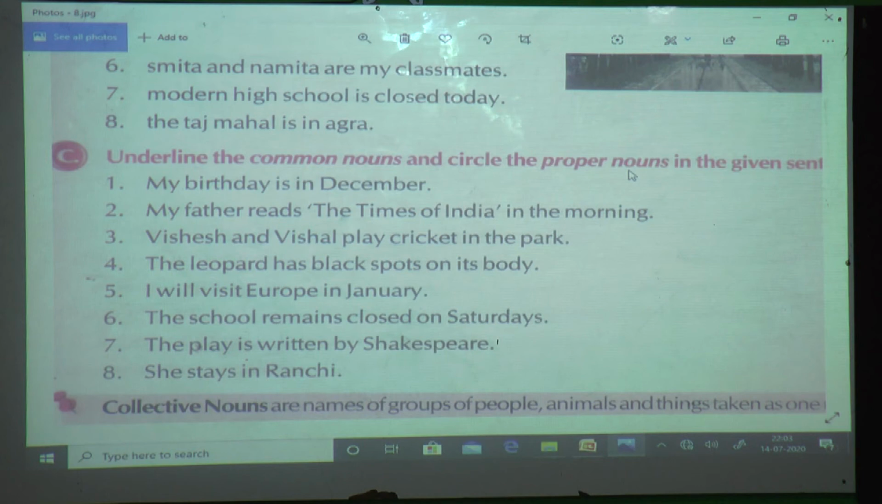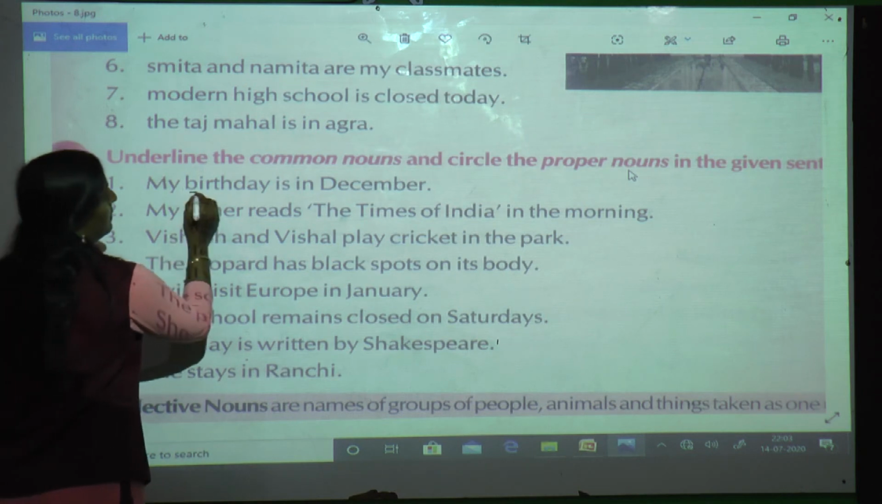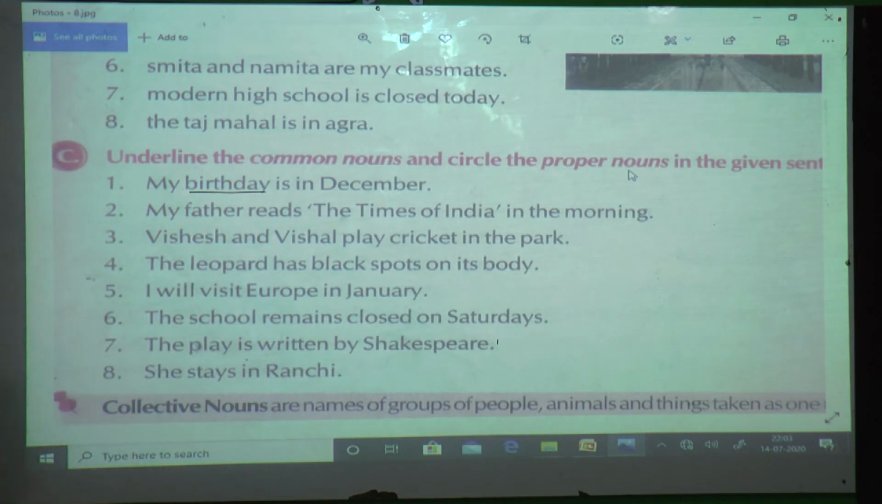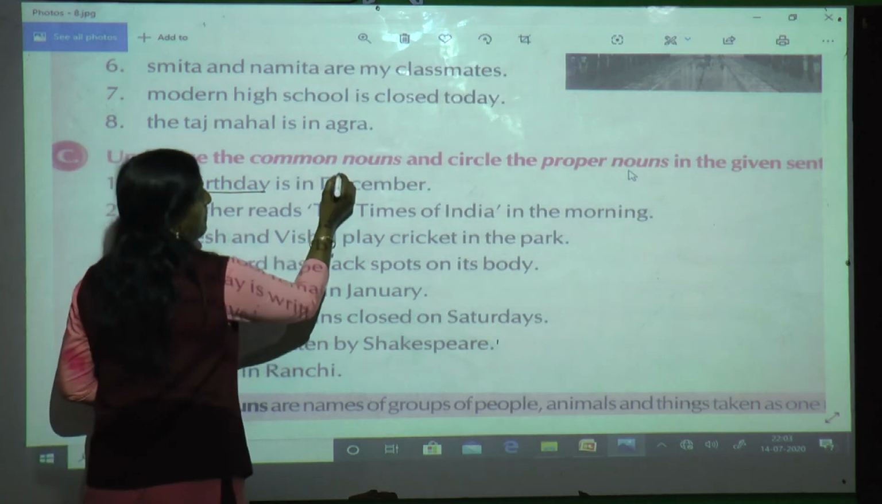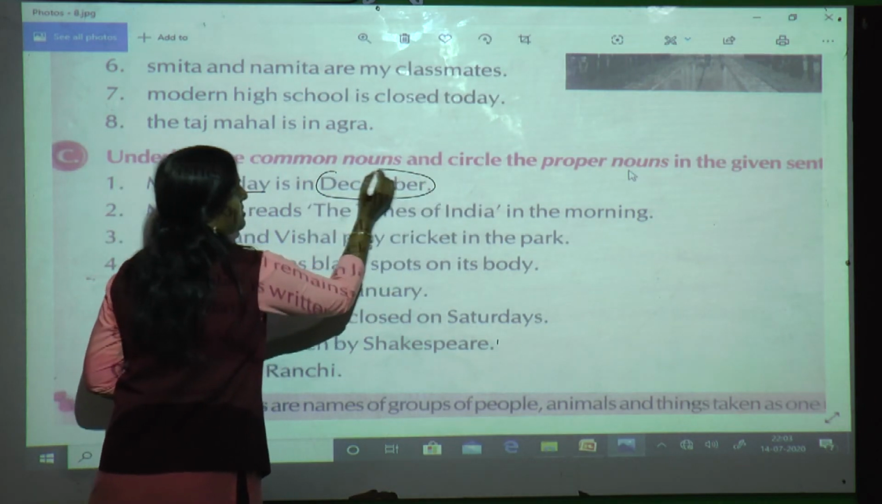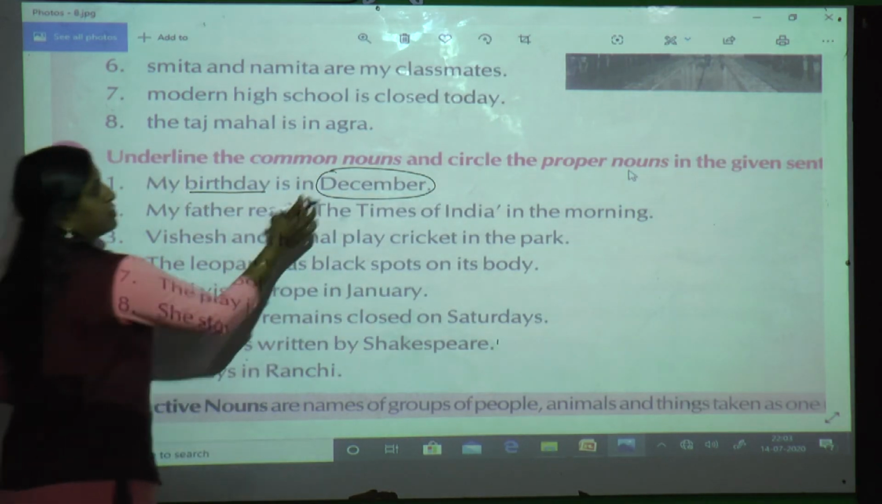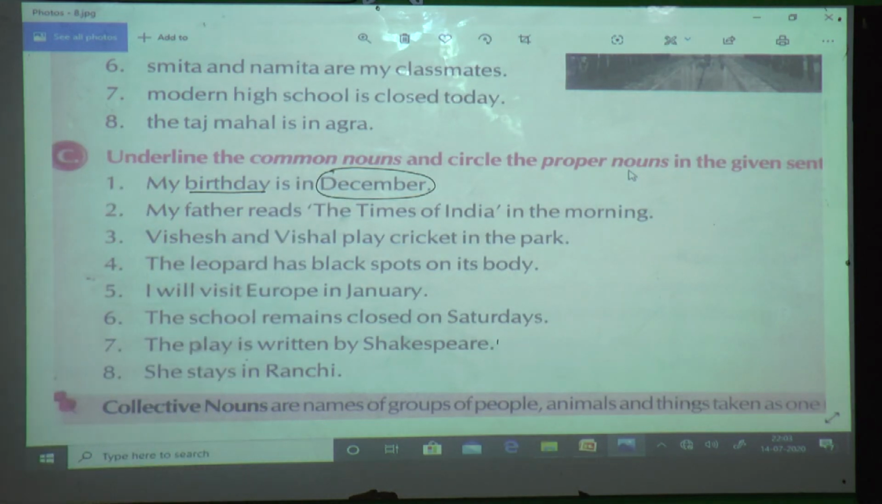Ready everyone? Okay, so students, you should be able to recognize what is a common noun and what is a proper noun, which I have just taught you. Ready? Okay, so my birthday is in December. Here the common noun is birthday and the month is specified, so the proper noun is December, so I am going to circle the proper noun. Understood students? Okay? Yes.